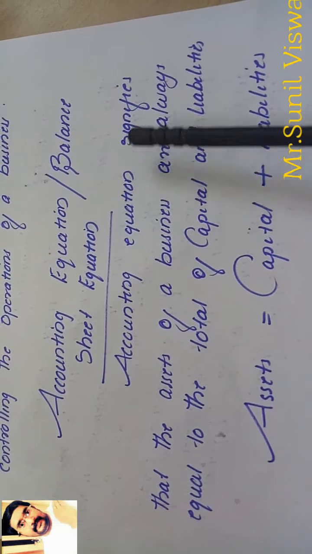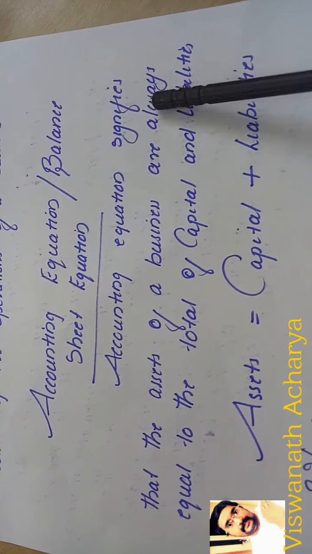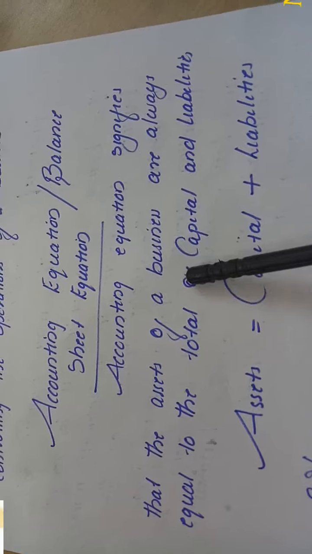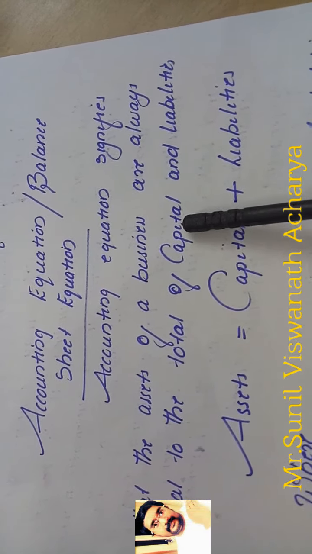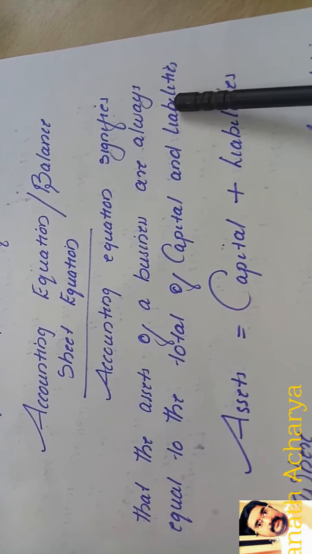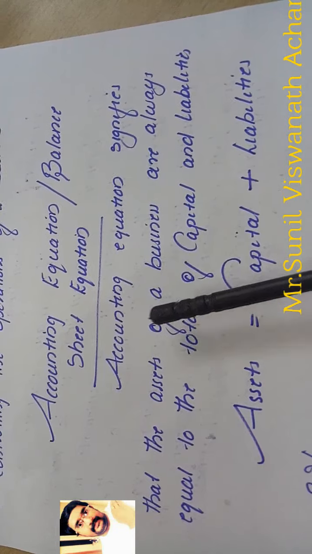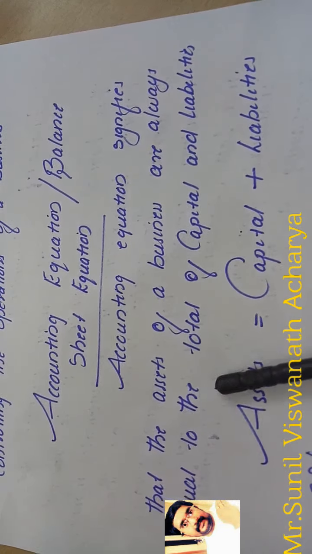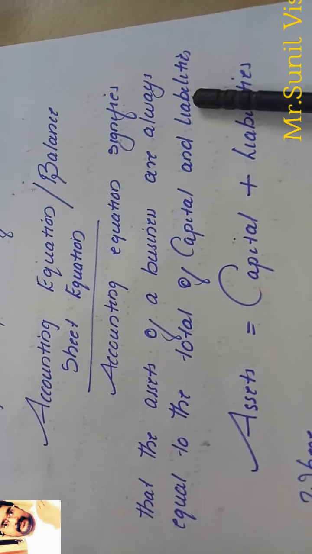The accounting equation signifies that the assets of a business are always equal to total capital and liability. Capital is also a liability: it is an internal liability, and this is an external liability. So the assets of the business will always be equal to total liability, meaning capital and liability.